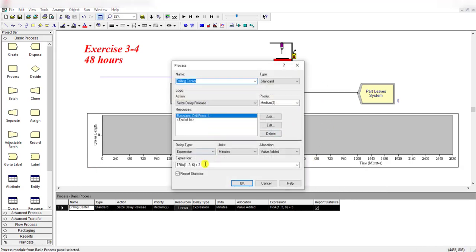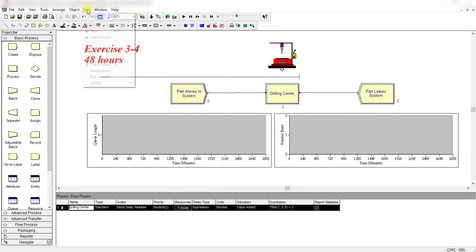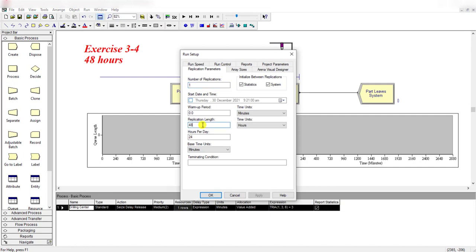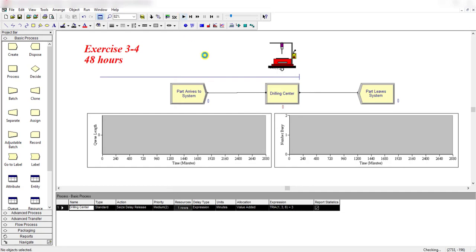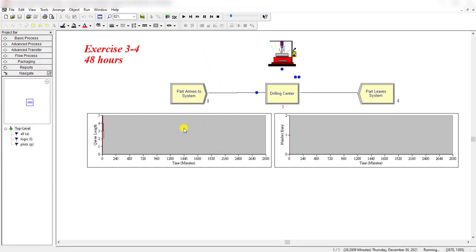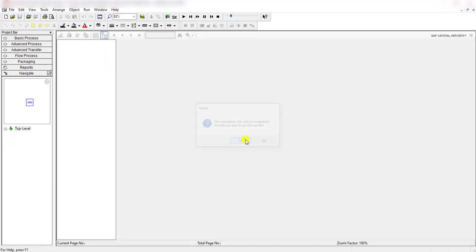Make sure the drill center queue is triangularly distributed with 1, 3, 6 as its parameters plus 3, that is the setup time as we already discussed. Then move to the run setup and set a 48 hour simulation instead of 20 minutes, then simply click OK, and now let's run the simulation. The simulation is running, so let's fast forward it. Click the yes button,